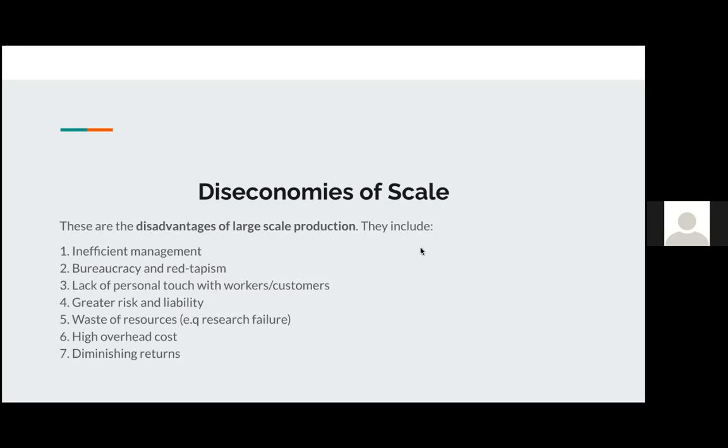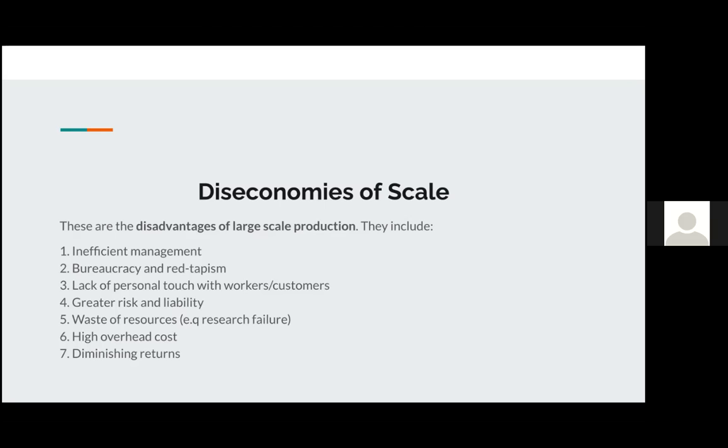But there are also disadvantages of large-scale production. If a company gets too big or produces too much, there are some disadvantages that it could face, just like there were advantages that we've looked at. These disadvantages include inefficient management. If you have too many people, or the company is too big and it's operating at a large scale and management does not know how to handle it, it could be an issue. There could be a lot of bureaucracy and red tapeism. There could be a lack of a personal touch with workers and customers because, again, the company is too big.